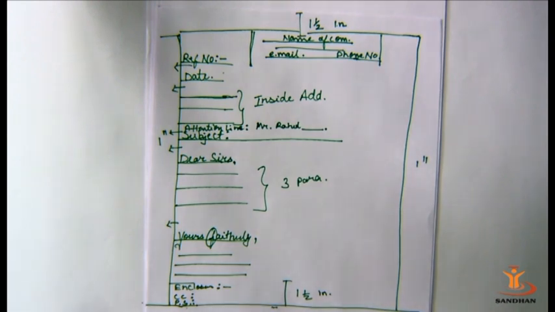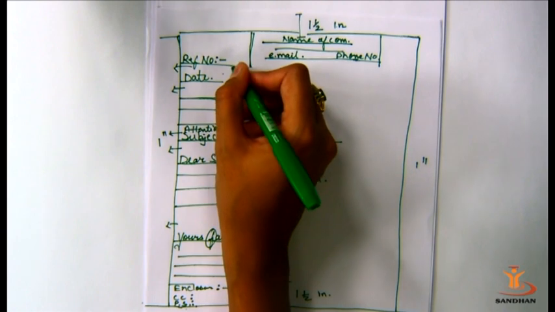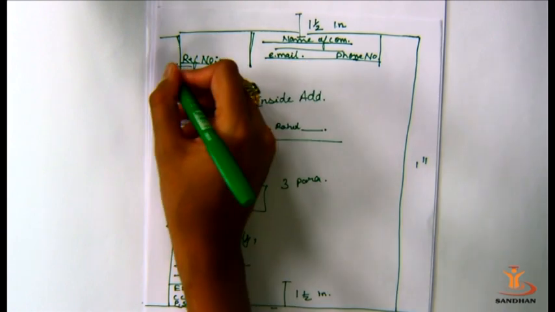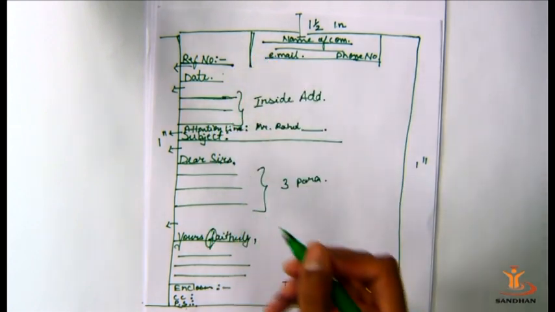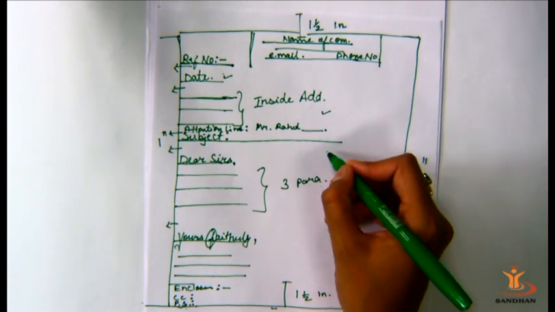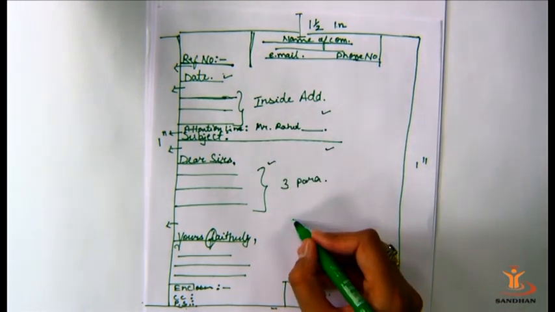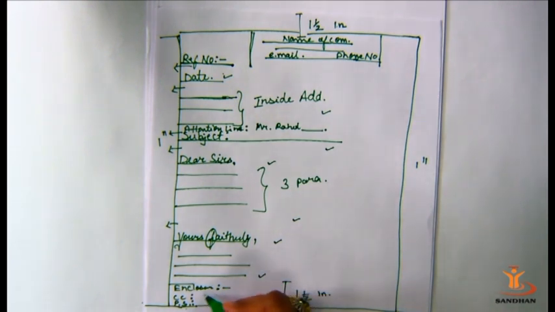So in all these circulars to the dealers, what is important? The heading is important. Then reference number, if you want to mention it; the reference number is a number of each and every letter through which we can identify the letter. We'll write the date, inside address, subject, salutation, main body, complimentary close, signature and enclosure if we require it.